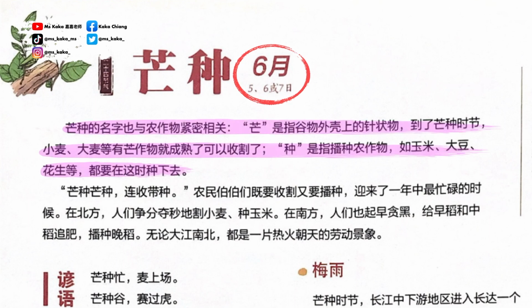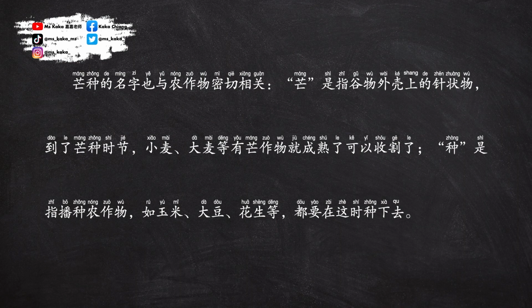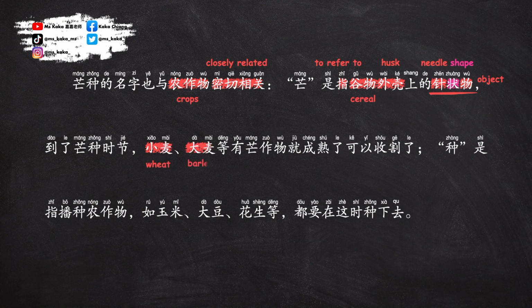The name Mangzhong is closely related to crops as well.